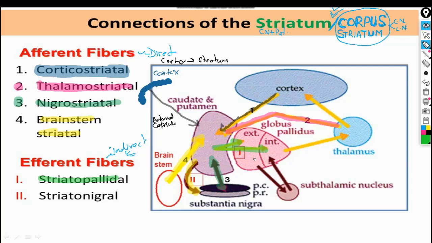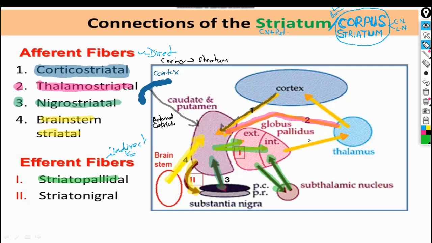The information that goes to the externus will pass on to the subthalamic nucleus. Now the subthalamic nucleus will refine all that information and send it to the globus pallidus internus part here. Now from the internus, finally the information has to pass to the thalamus. Clear?